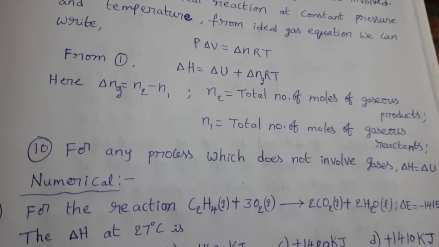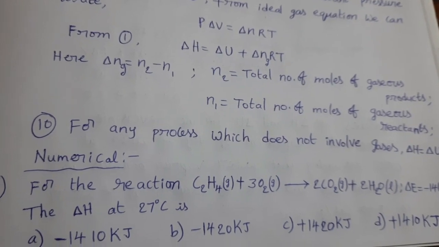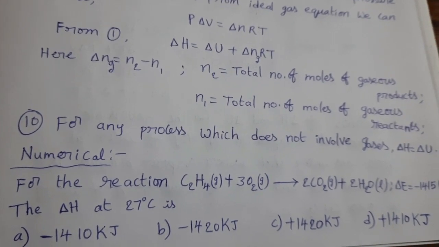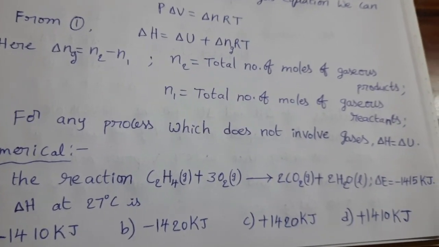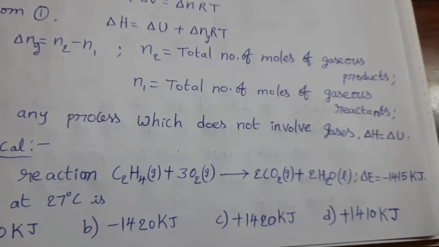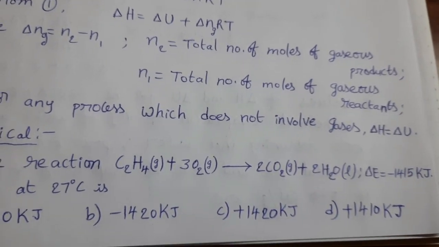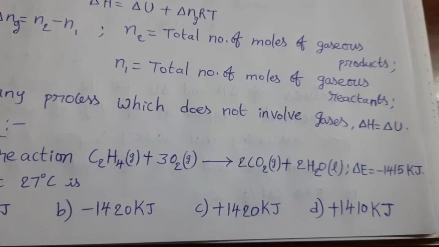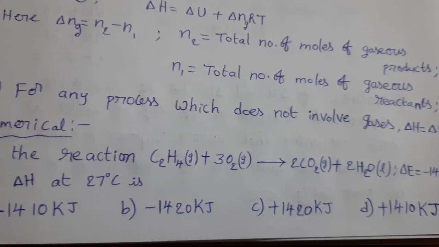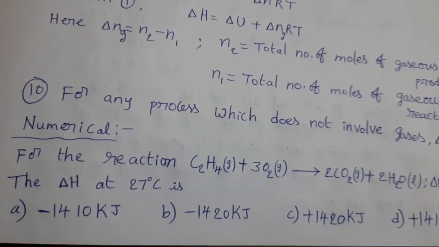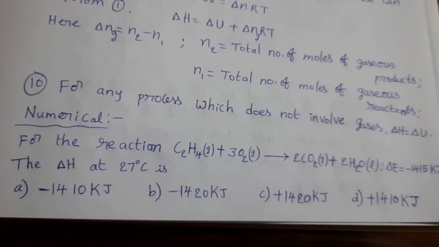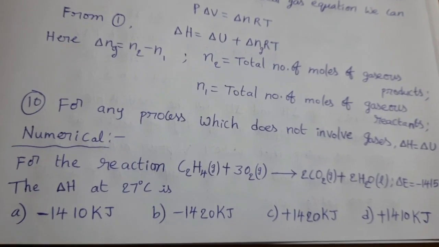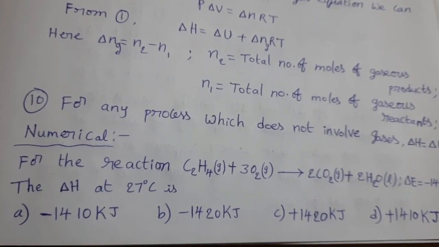Okay, now see the numericals related to this enthalpy. For the reaction C2H4 plus 3O2 gives 2CO2 plus 2H2O, delta E equal to minus 1415 kilojoules. Calculate delta H at 27 degrees Celsius. Delta E value is given, delta H we should calculate. Okay, see this.